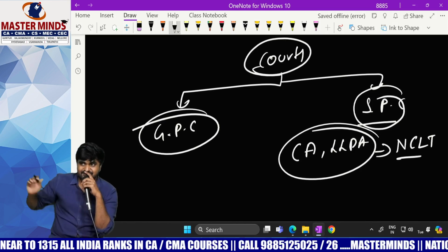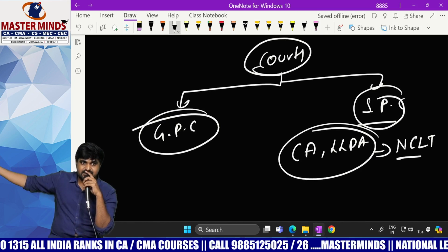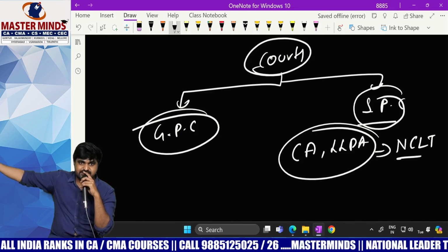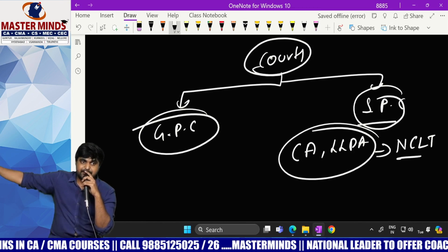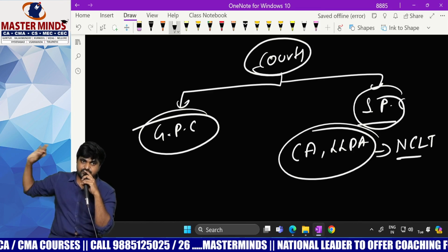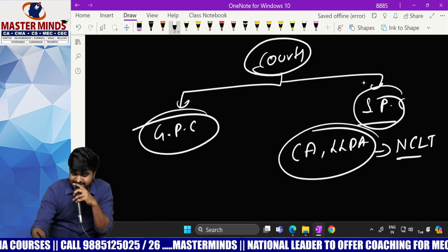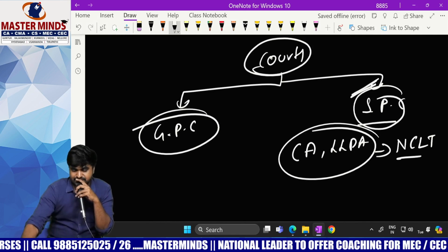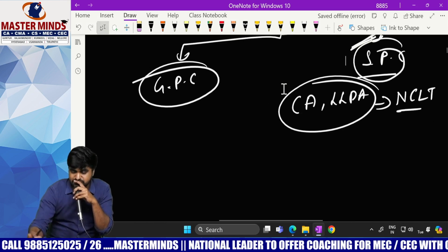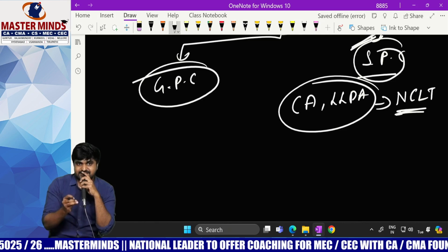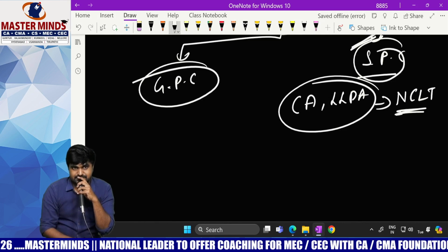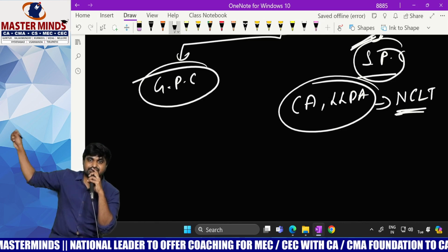It will not deal with any other civil cases or criminal cases. It will only deal with law related to companies as well as LLPs. This kind of court is called a special court. Then for the Companies Act, what is the special court? NCLT.